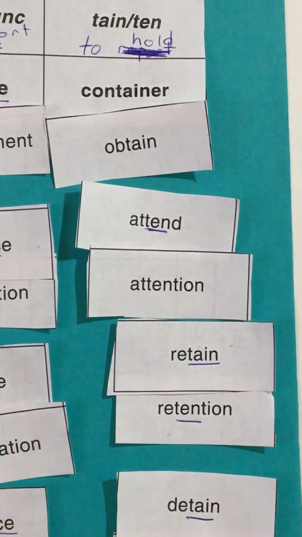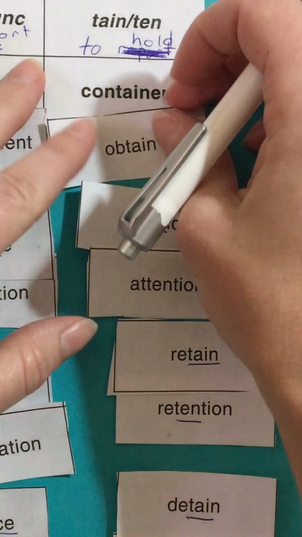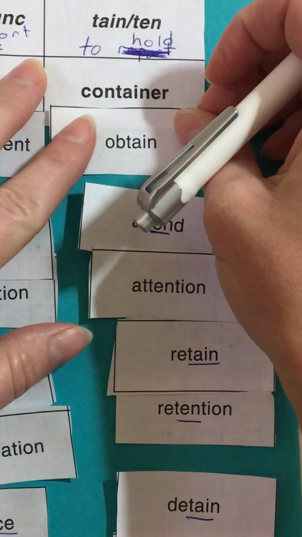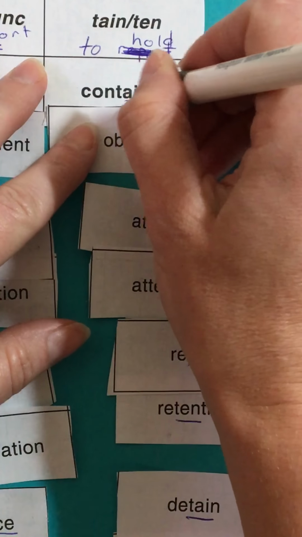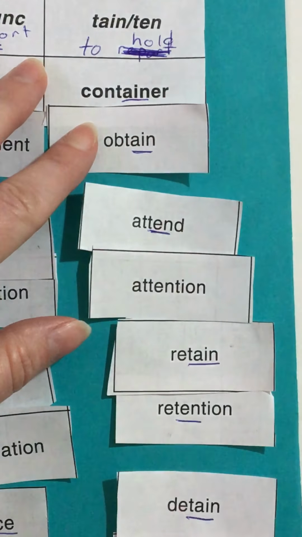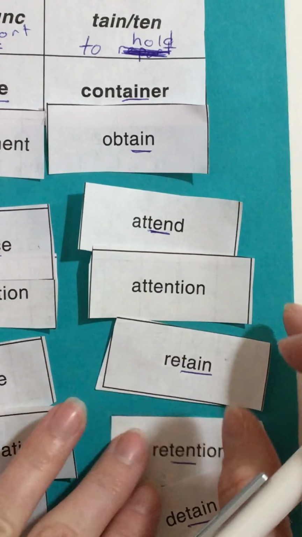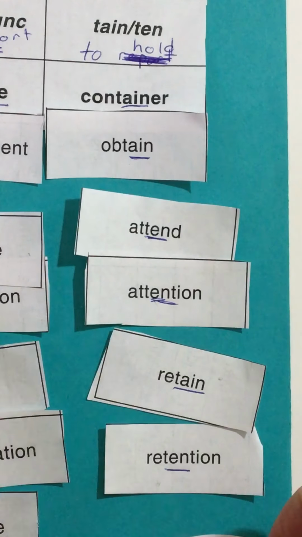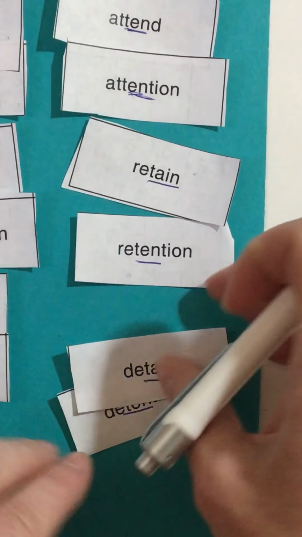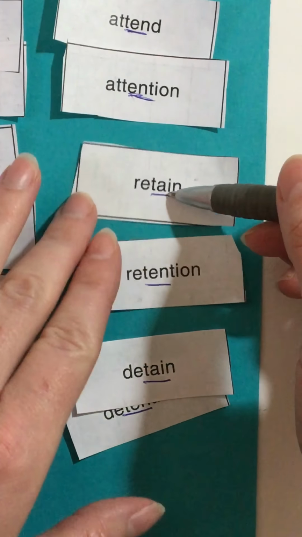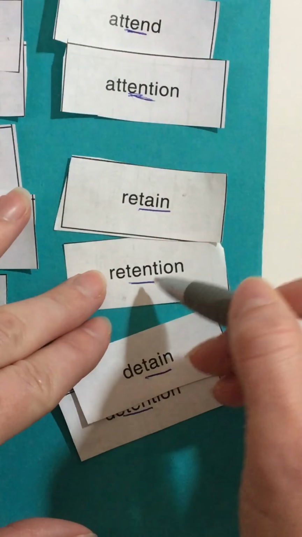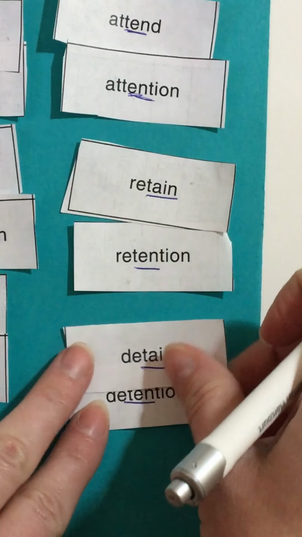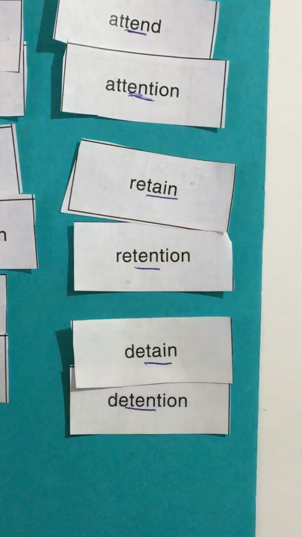And finally, to hold, a container, of course, hold something. Obtain, to container. I think this one seems to be a bit of an oddball because you can see that it actually gets to keep its A-I-N. And this one, I gets to keep the E-N as well. But take a look down here. We have the T-A-I-N into ten. Retention, retain. You can hear it in the words, so just listen. Tain, tension. There we go.